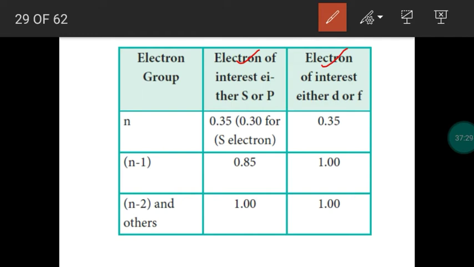So now take an electron. For an atom we are going to calculate effective nuclear charge for one particular electron. The shell in which that electron is present is called the nth shell. For example, sodium 1s2 2s2 2p6 3s1.